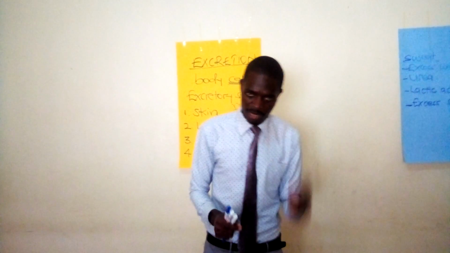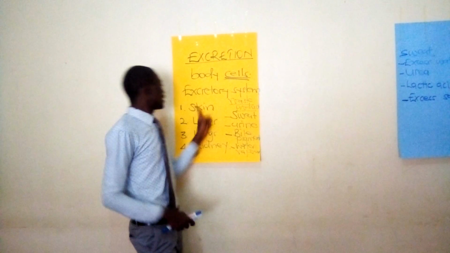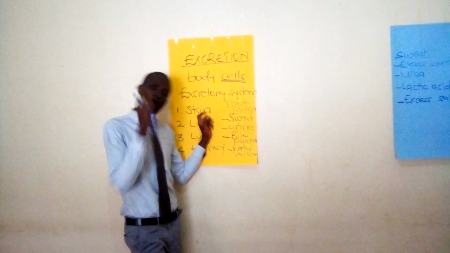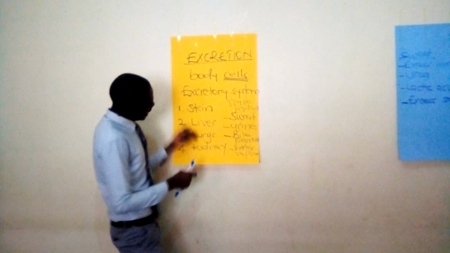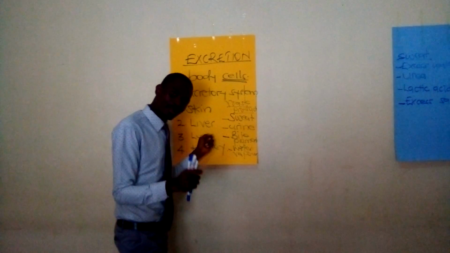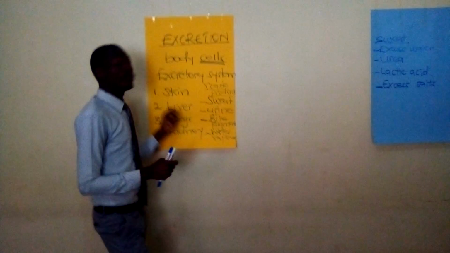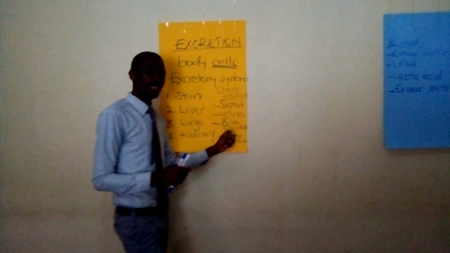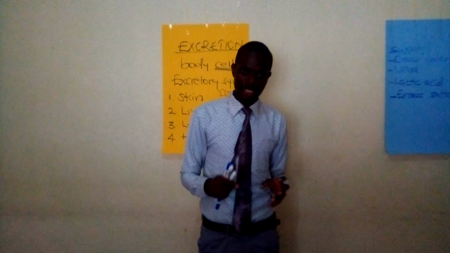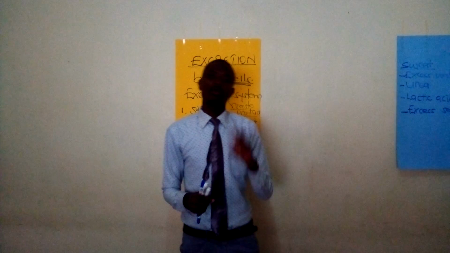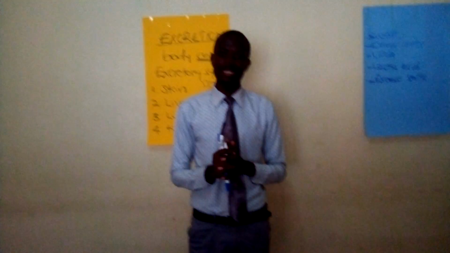What does each organ remove from the body? The skin removes sweat. The liver removes bile pigments. The lungs remove carbon dioxide and water vapor, whereas the kidney removes urine from the body. The removal of all that is what we call excretion. Now when I come back, we are going to look at organ by organ. We shall start with the skin.